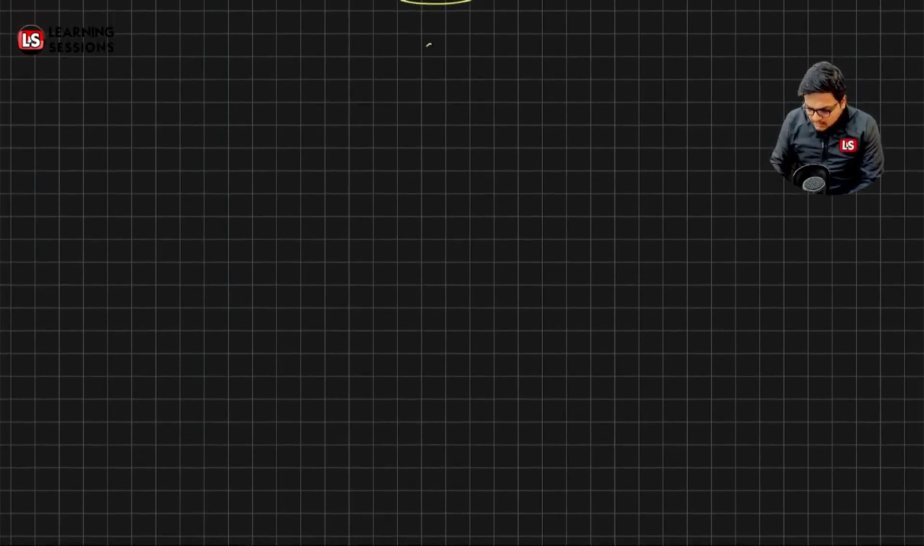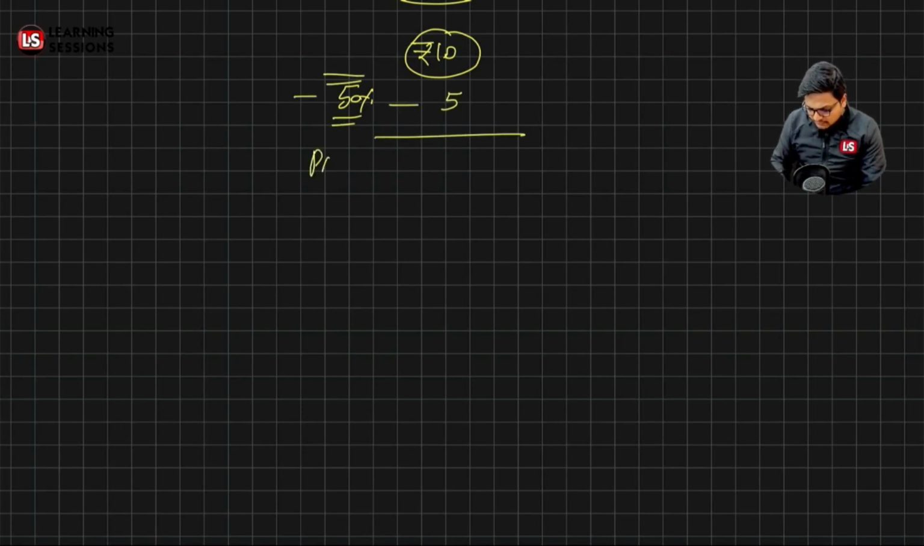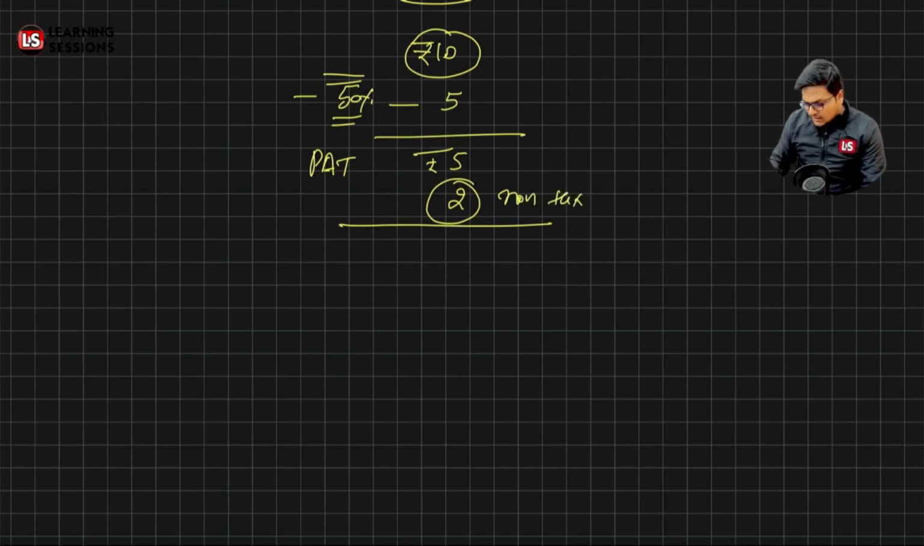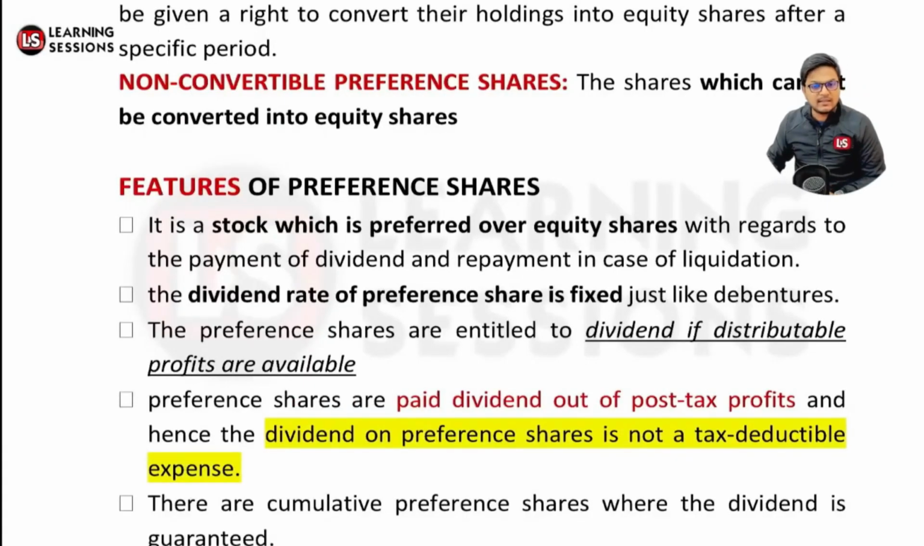Let's say the profit was rupees 10, and out of this profit the tax was deducted. Let's say the corporate tax is 50%. As per the 50%, the tax amount will be rupees 5, and the left out amount, the profit after tax, will be rupees 5. Out of this profit, the dividend will be paid to the preference shareholders. Let's say a dividend of rupees 2 was paid. So that's why it's a non-tax deductible expense, because the tax has already been deducted. That's the case I wanted to acknowledge.